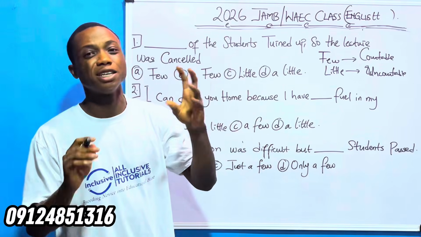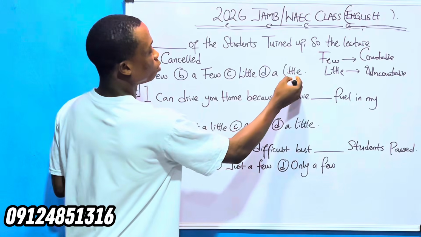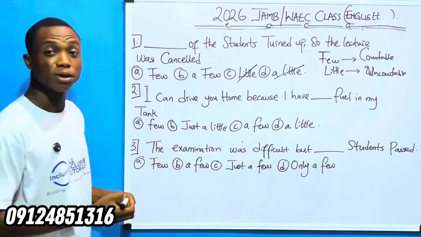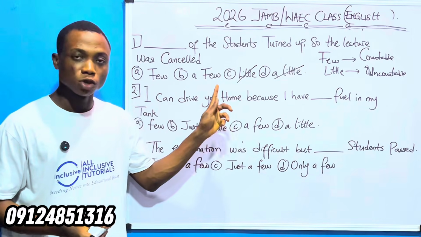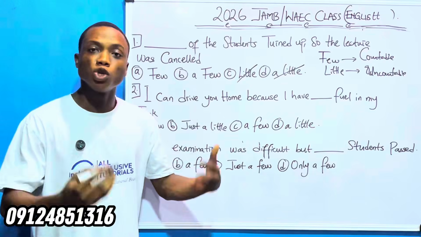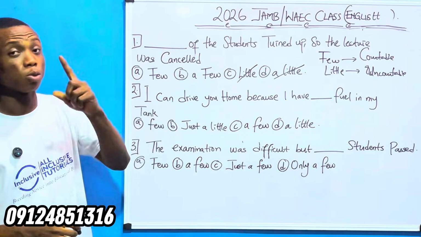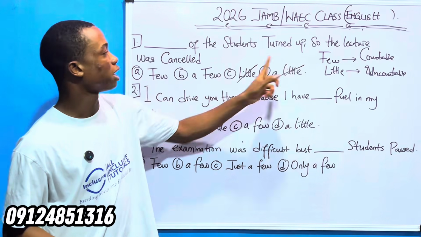So anyone that is carrying little can never be the answer. It means option D can never be the answer. Option C can never be the answer. So I'm left with few and a few. Between these, which one is not the answer? So that's what we're going to answer now. Dash of the students turned up, so the lecture was cancelled.